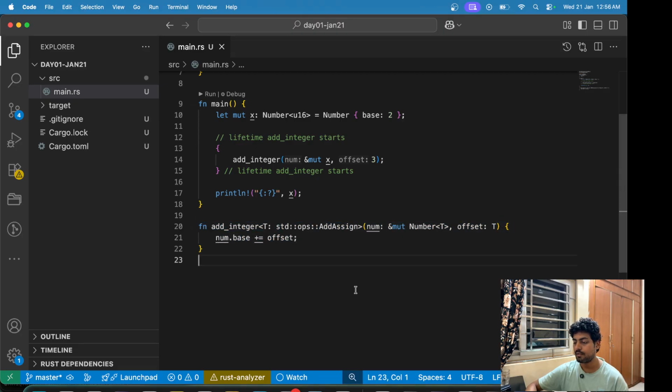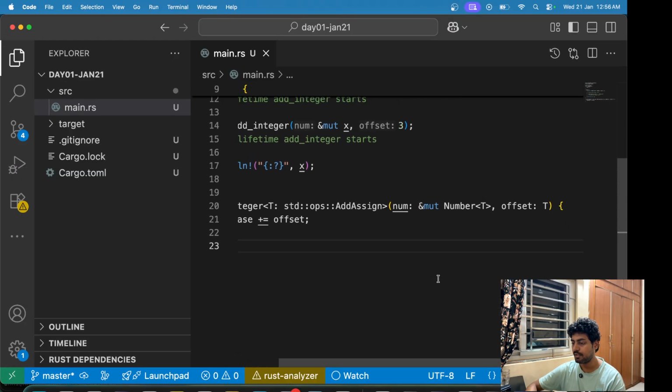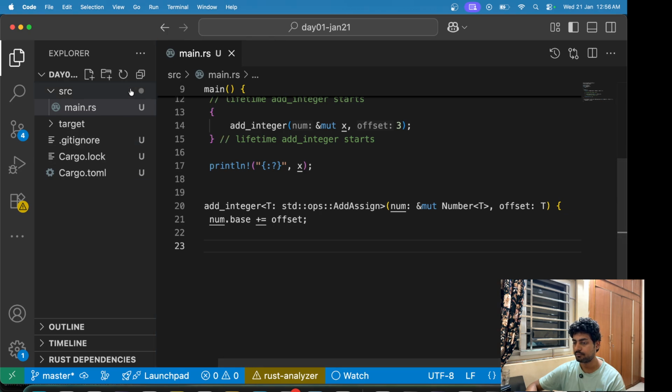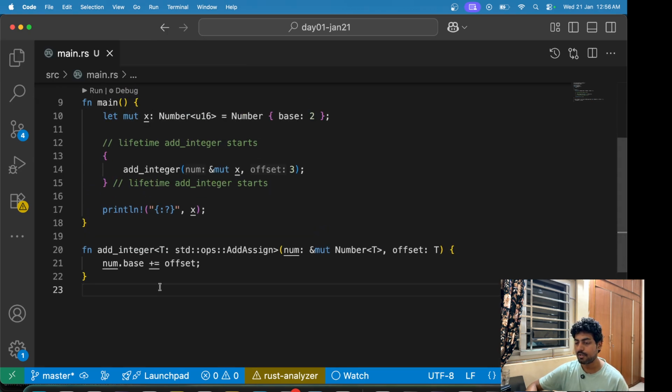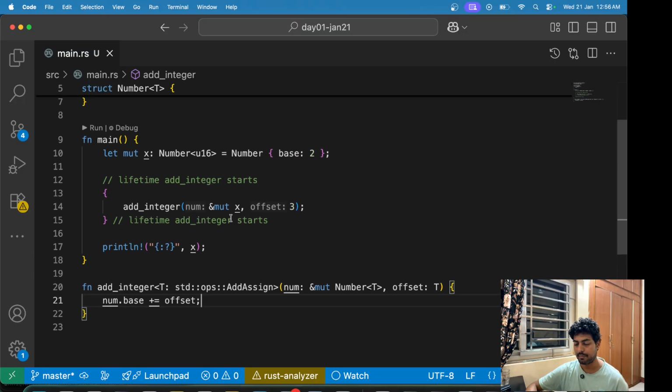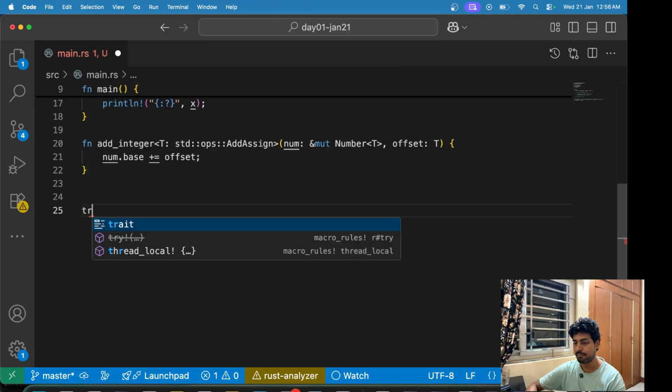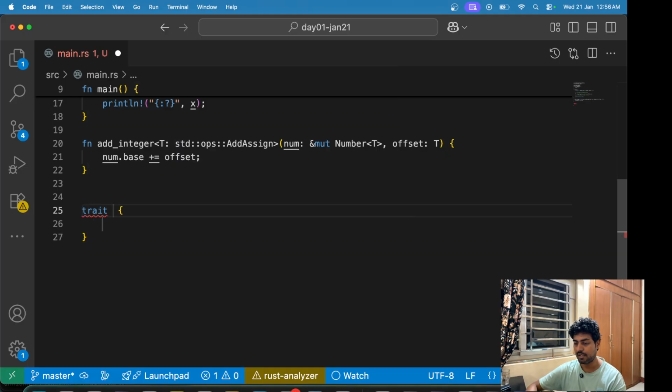We know for sure that this function implementation is complete in itself, and it is very beautifully written here. So the type T should implement the trait AddAssign. Now what are traits? That is again something we will discuss in some time. Just to give a basic idea, a trait is like, let's say we have a trait called Adder, which implements function add.